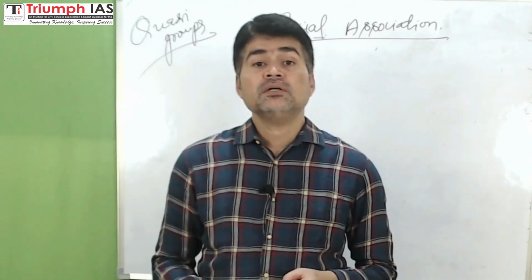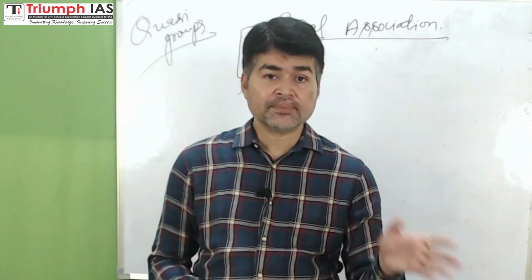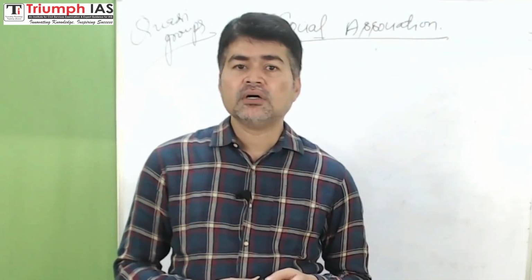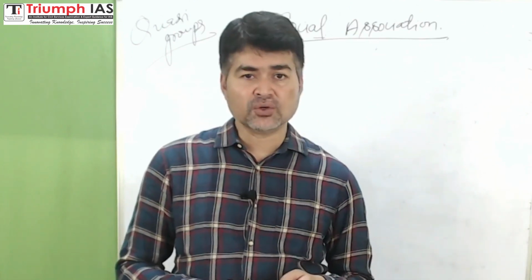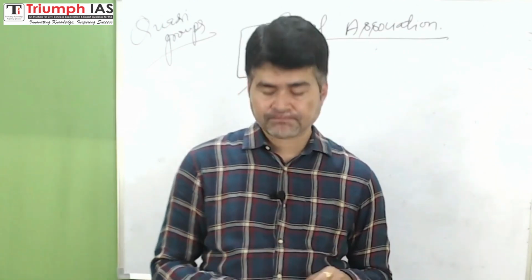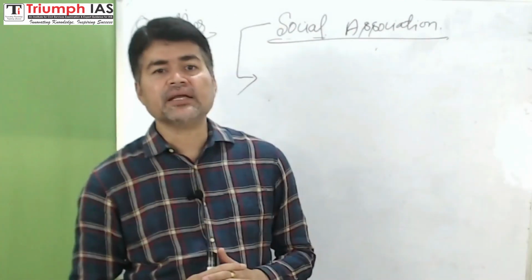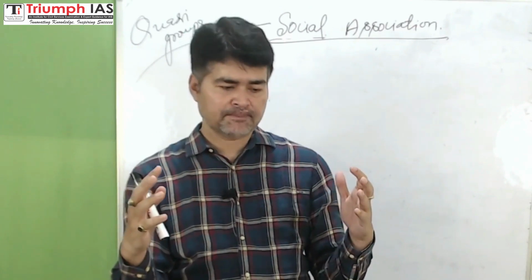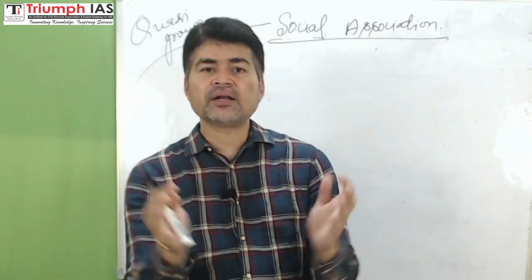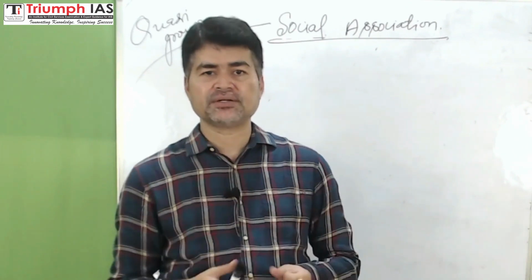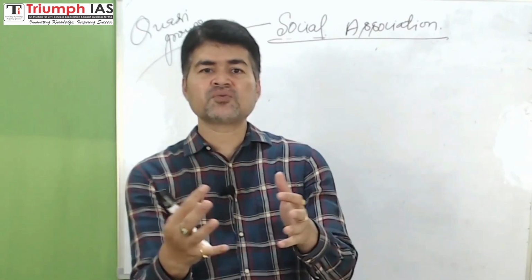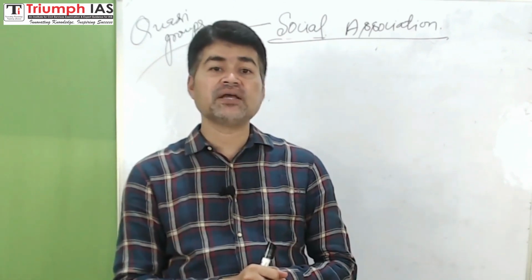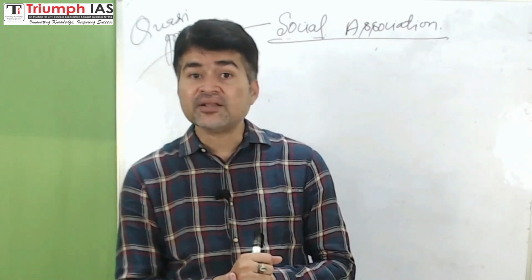There are chances that over a period of time, these quasi groups turn into social groups. How? For example, suppose a caste group forms an organization on the basis of some interest. If some caste group forms a political party, the political party is referred to as a social group.